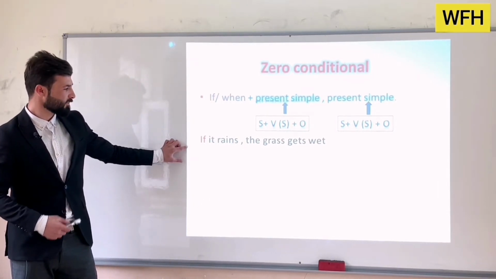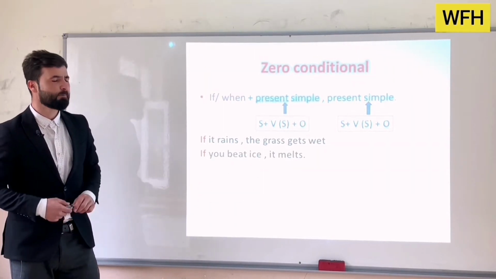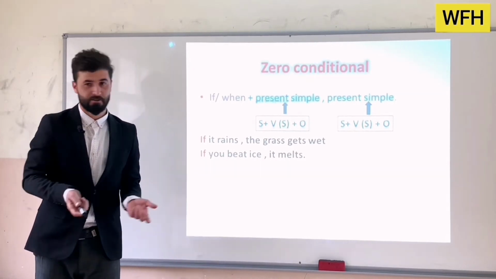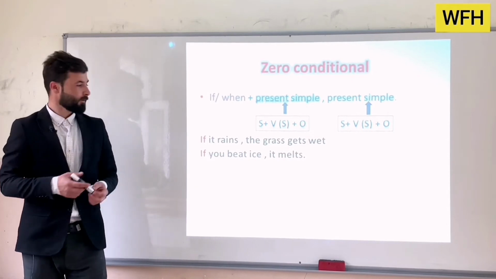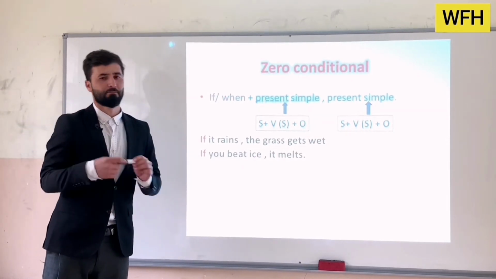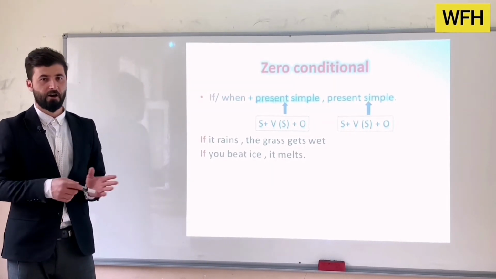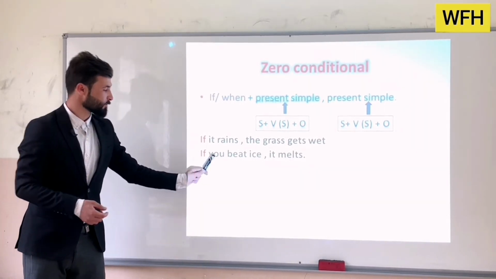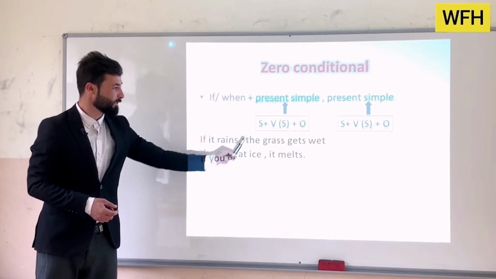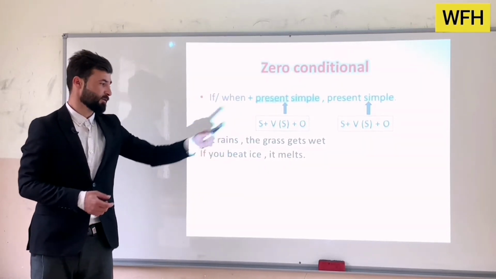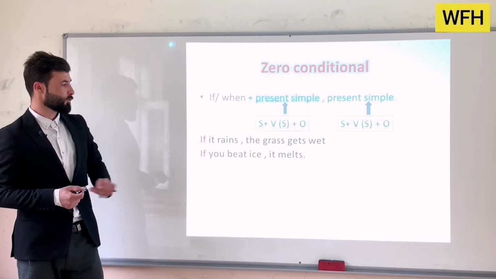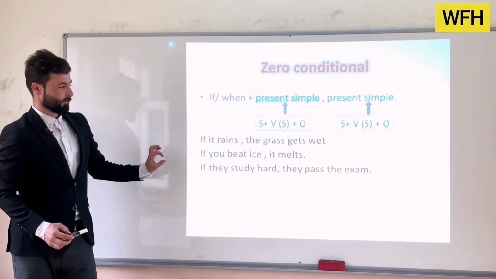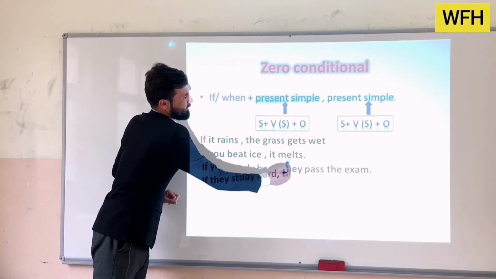Okay, for the second example, if you heat ice, of course, it's going to melt. If you heat ice, it melts. Here we have the subject, you, the verb, heat, and ice is the object. So this is the if clause, and this is the main clause.